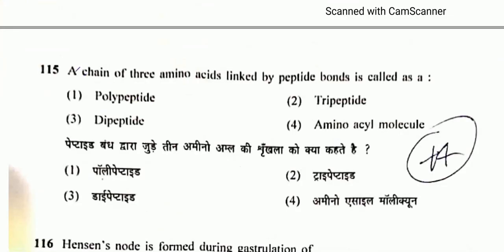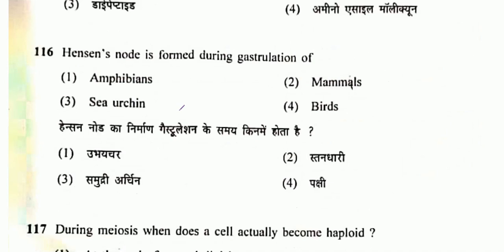Question number 115. A chain of 3 amino acids linked by peptide bonds is called a tripeptide. So the formula will be N minus 1, where N is the number of amino acids and the number of peptide bonds will be N minus 1. Question number 116. Hensen's node is formed during gastrulation of birds.